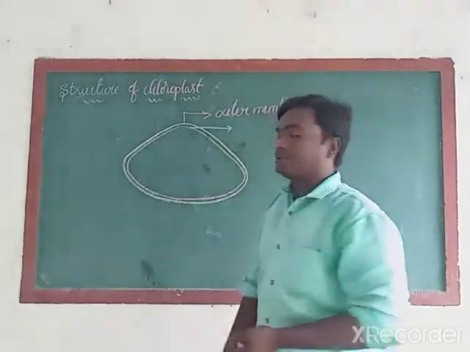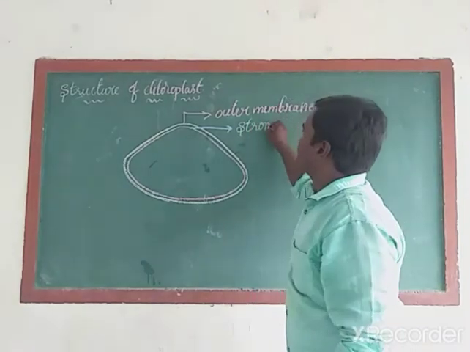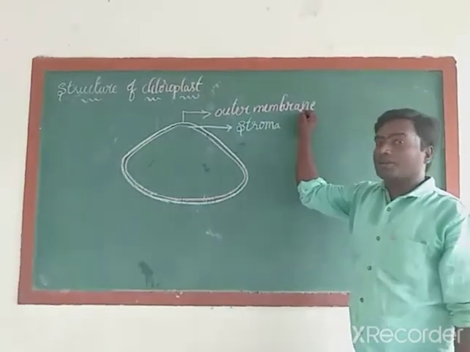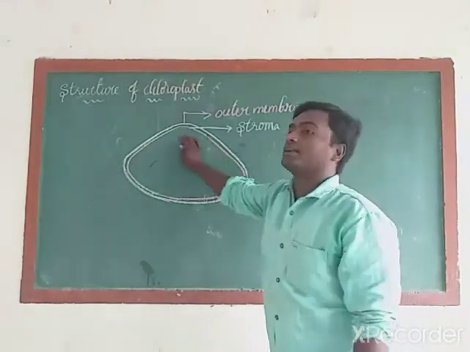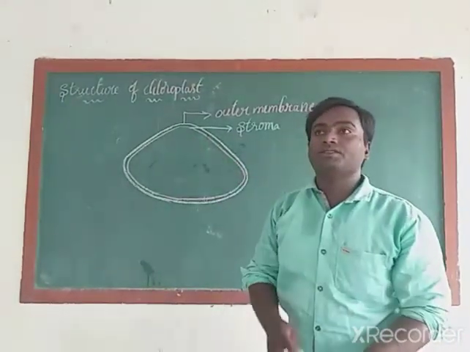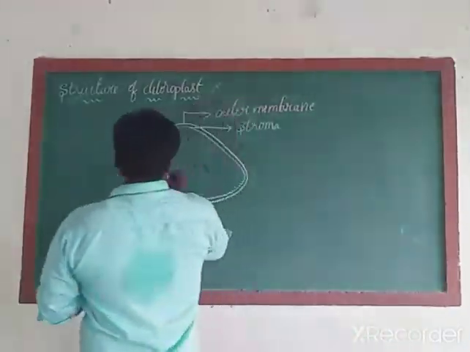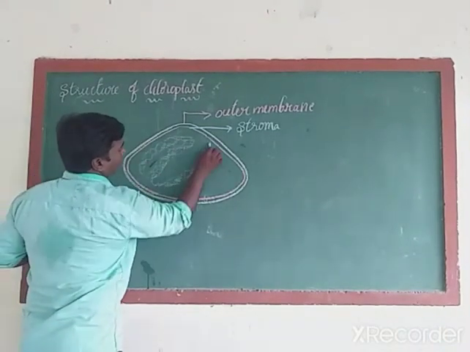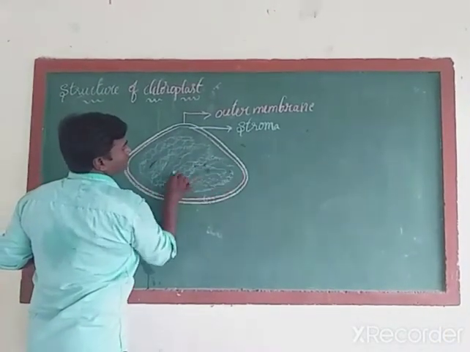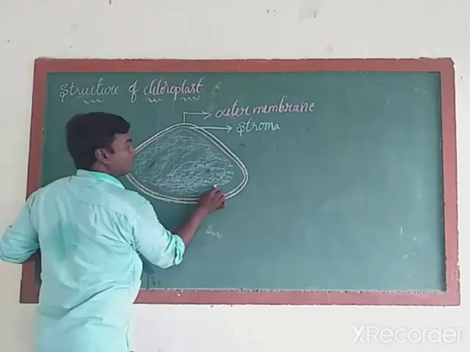This middle membrane is also called stroma. What is it called? Stroma. This is the outer membrane. This middle one is called stroma. This stroma contains some enzymes in it. These enzymes are responsible for the photosynthesis process. Next, I am going to draw the inner membrane. This part is called the inner membrane.